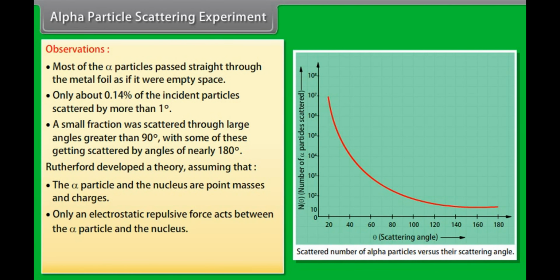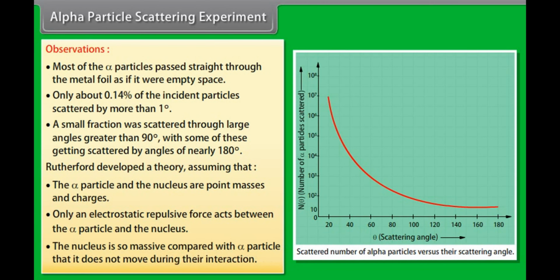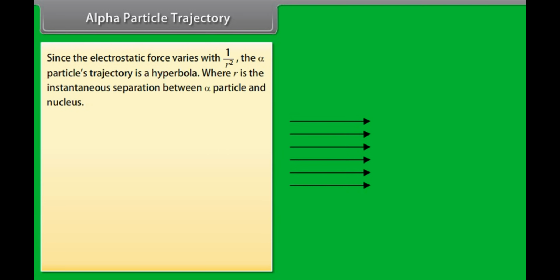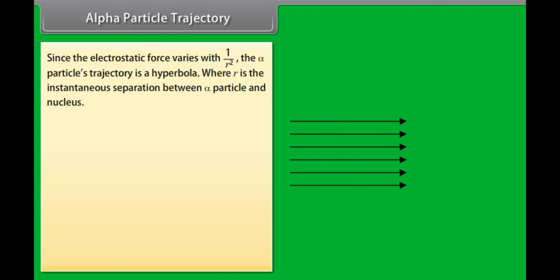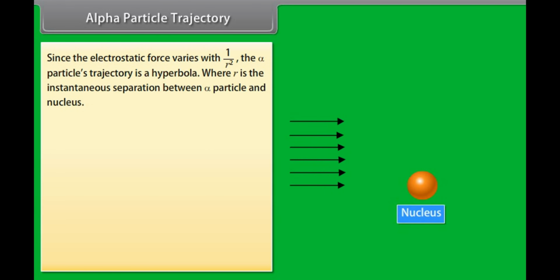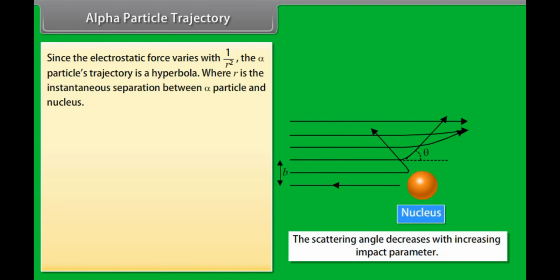Rutherford developed a theory assuming that the alpha particle and the nucleus are point masses and charges. Only an electrostatic repulsive force acts between the alpha particle and the nucleus. The nucleus is so massive compared with the alpha particle that it does not move during the interaction. Alpha particle trajectory. Since the electrostatic force varies with 1 upon r square, the alpha particle's trajectory is a hyperbola, where r is the instantaneous separation between alpha particle and nucleus.